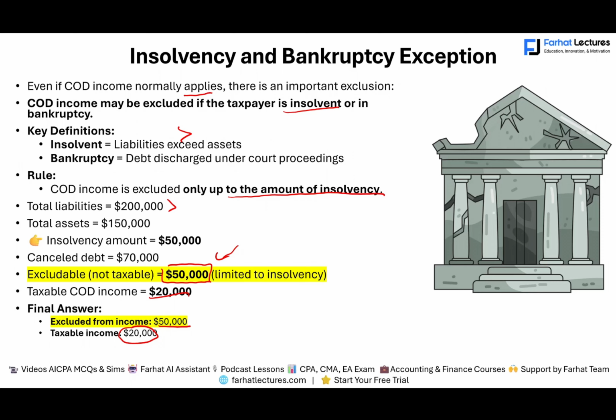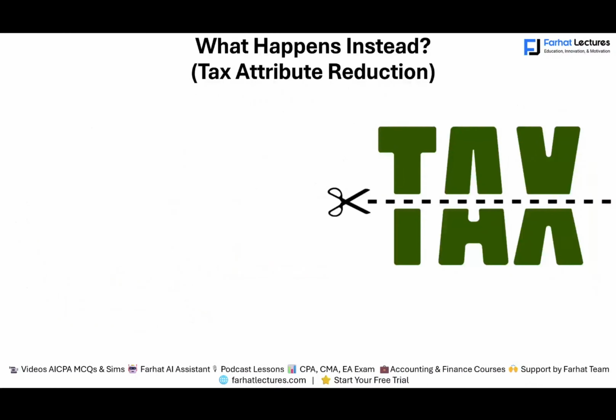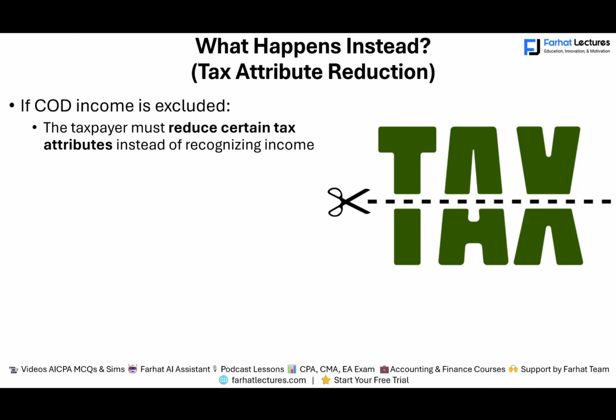Would they exclude this permanently, the 50,000? And the answer is no. So what happens instead? We're going to have what's called a tax attribute reduction. If the cancellation of debt income is excluded, as we just said, 50,000 was excluded, the taxpayer must reduce certain tax attributes instead of recognizing income. What does that mean? It means if you have a net operating loss, you would have to reduce that net operating loss. Because a net operating loss is a deduction, and you have a cancellation that's not taxable, you have to reduce the NOL instead.